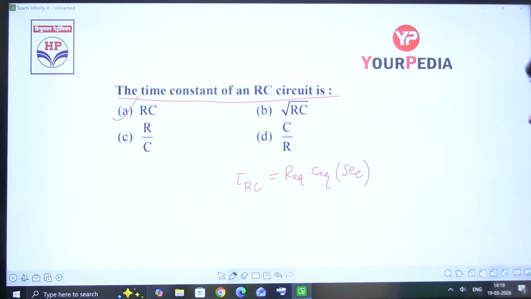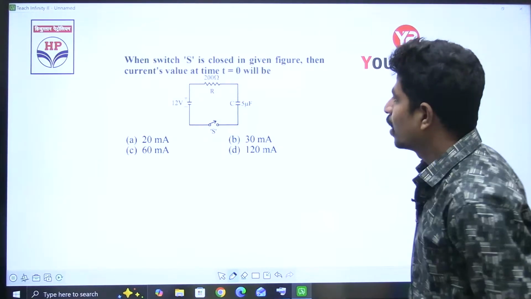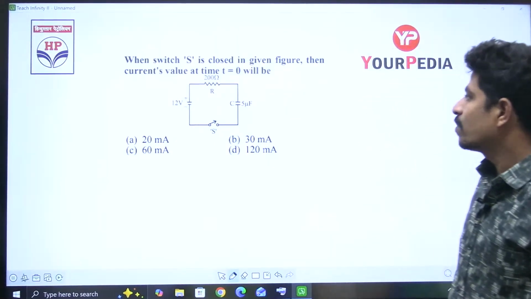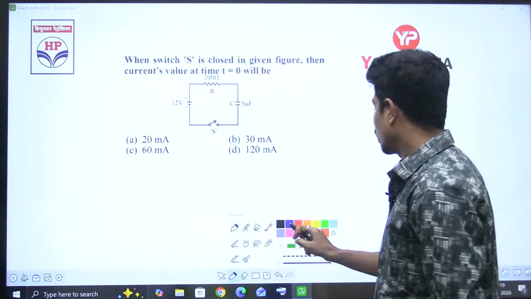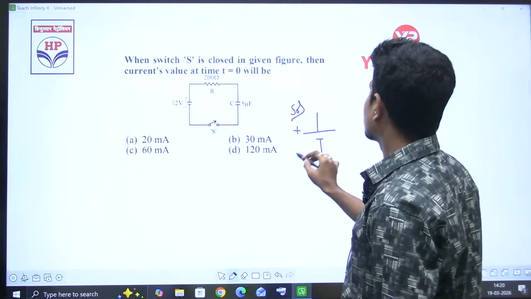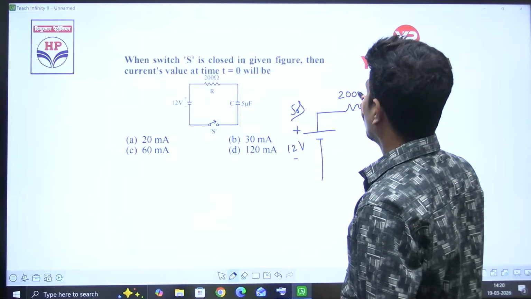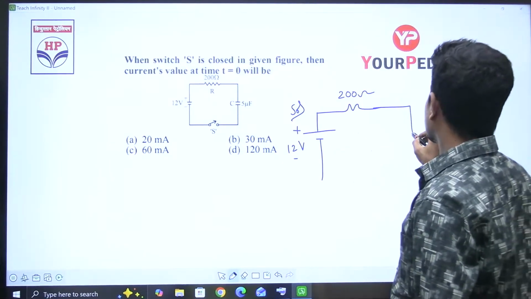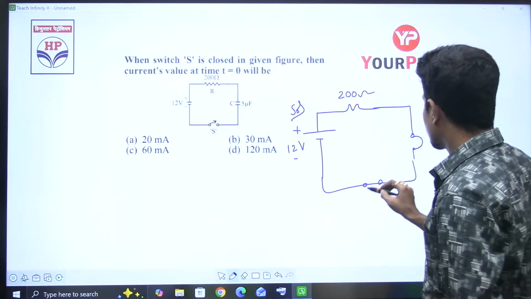Yes. Next, when the switch S is closed in the given figure, then the current's value at time t is equal to 0. If you close the switch at t is equal to 0, so this is 200 ohms. Yes, the capacitor is going to behave like a short circuit. Now I'll give you one point here. This is a switch which is closed.